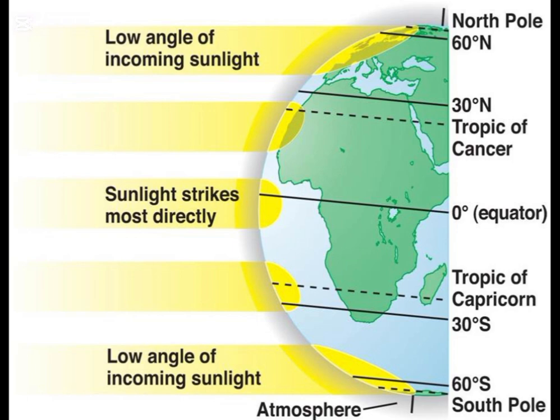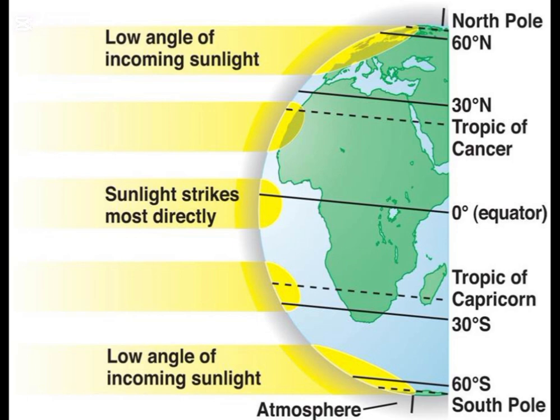If you tilt the flashlight, the light spreads out and looks dimmer. Same at the equator, the sun shines straight on. The sunlight is very strong because it hits a small area directly. This is why countries near the middle of the earth stay warm or hot all year round.